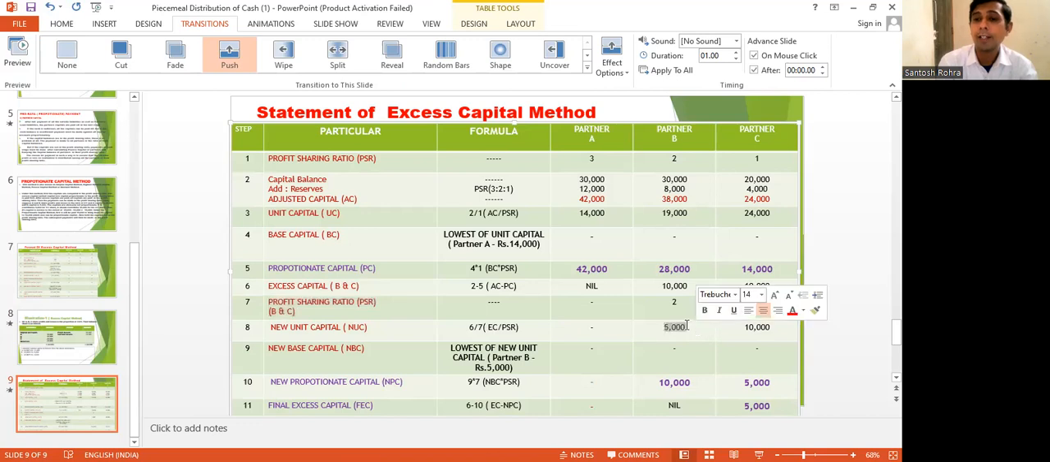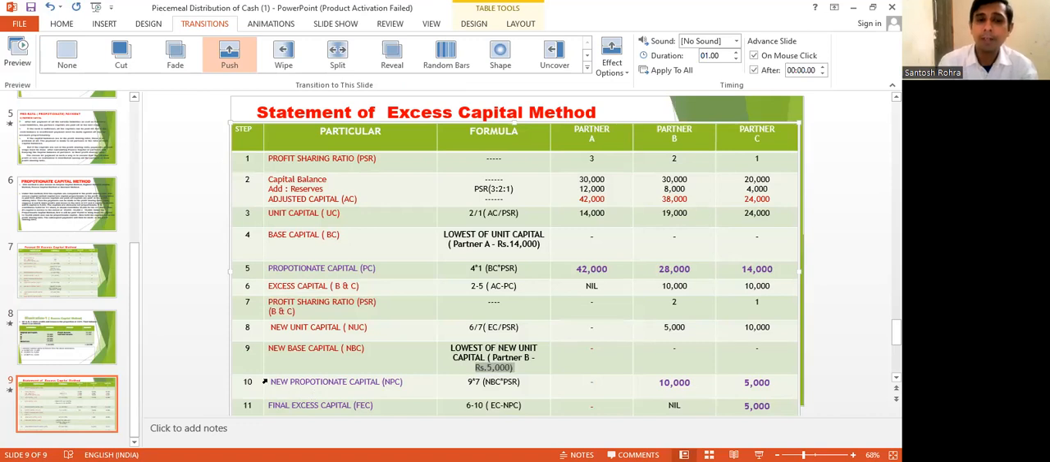So you will get 10,000 divided by 2. You will get the 5,000. 10,000 divided by 1, you will get 10,000. Now after this, think about the lowest capital. Who's lowest? Check the unit capital, 5,000 and 10,000. 5,000 is lowest. So B's capital is lowest. Okay, comparing with B, base capital, we'll come to the lowest.